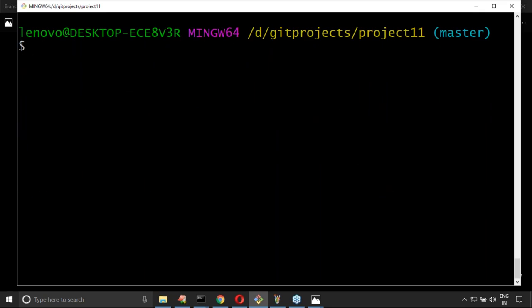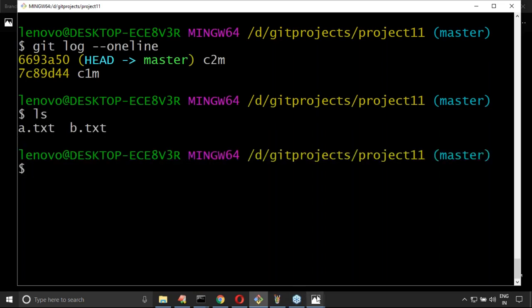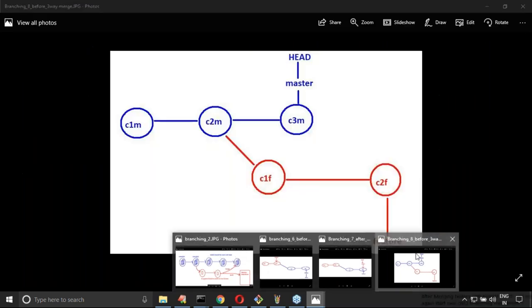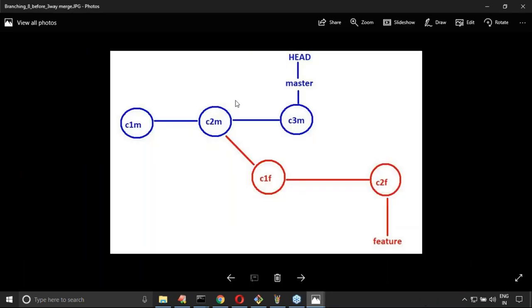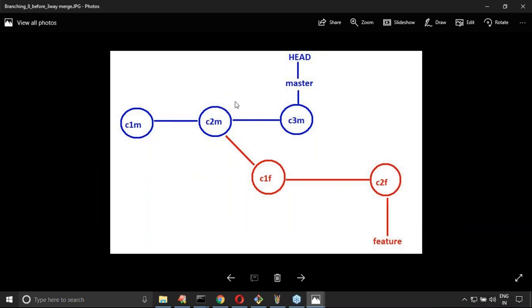So in the master branch, how many commits are there? Please confirm. Okay, 2 commits. And how many files are there? 2 files are available. Okay, sir, are you in a position to understand up to this point that we implemented? Any doubt about this? We did up to this.